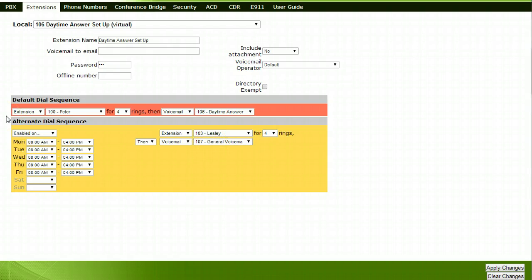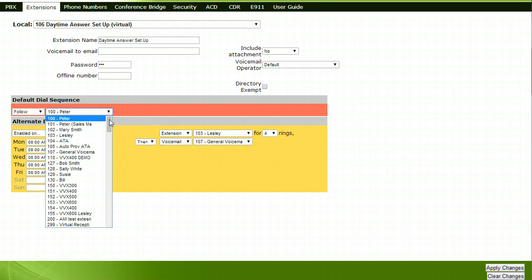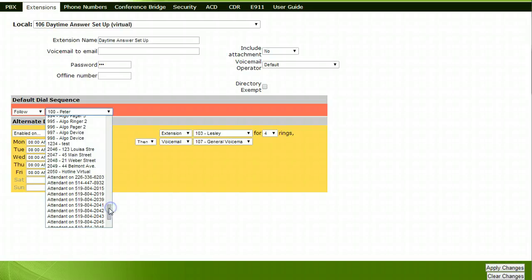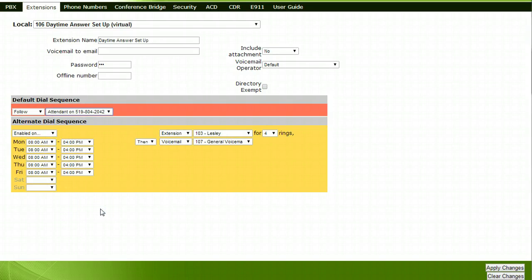Select where calls outside of business hours should go by selecting Follow from the drop-down under the default dial sequence section. Choose the phone number that you will have your After Hours Auto Attendant recorded on. Press the Apply Changes button in the lower right-hand portion of your screen to save the settings for this virtual extension.